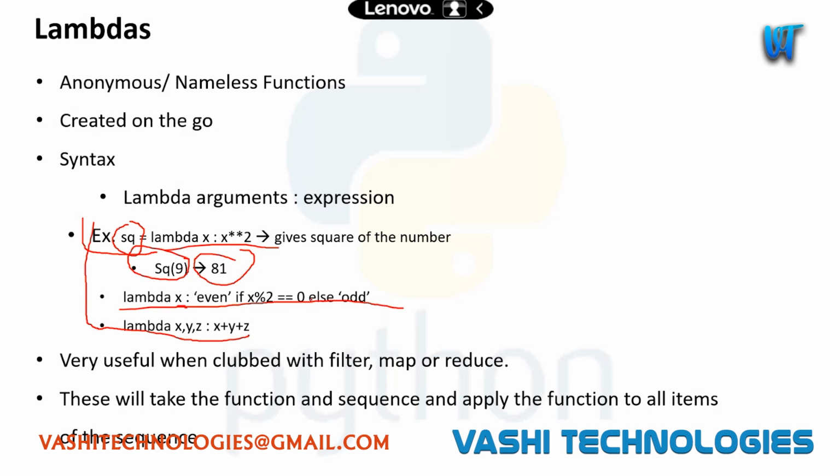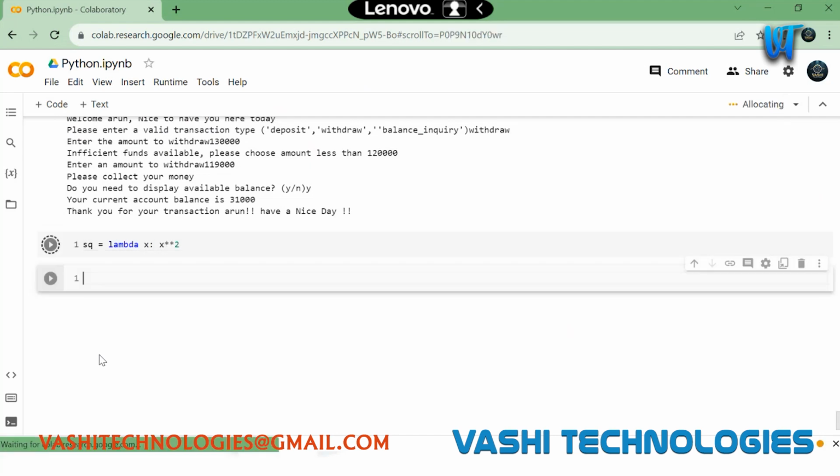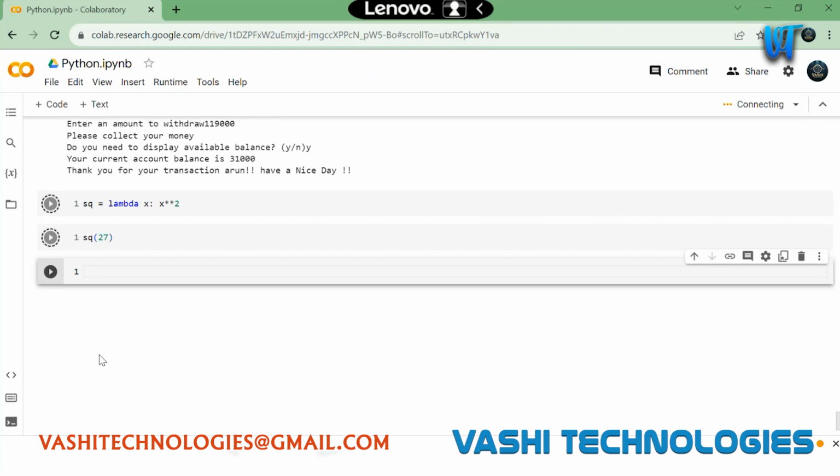Let's say I have a function square where I'm giving lambda x, x square, and if I call it using some value, it will give me the square of this number. This is the basic lambda usage.